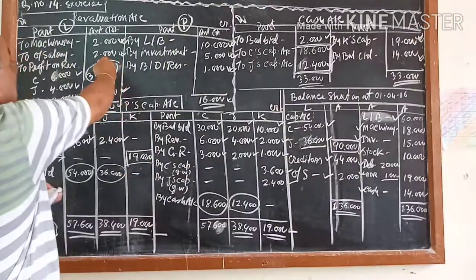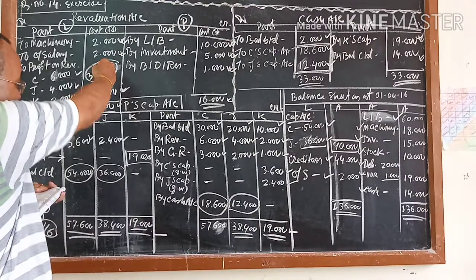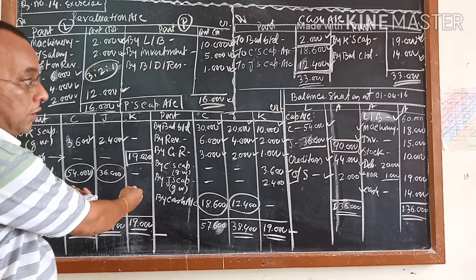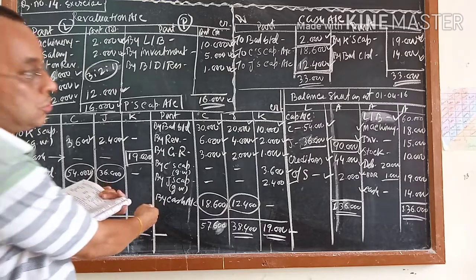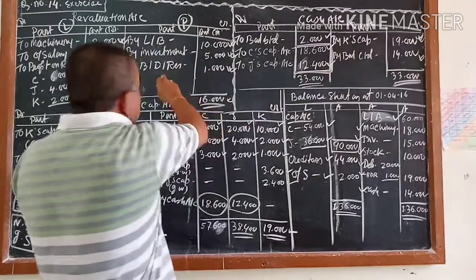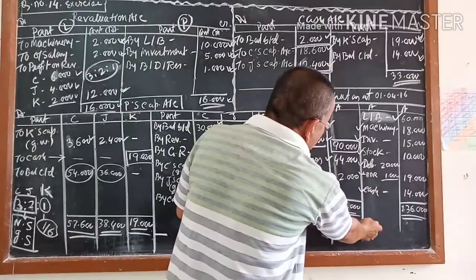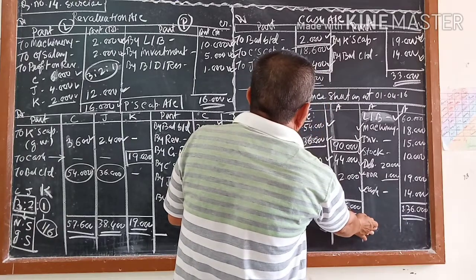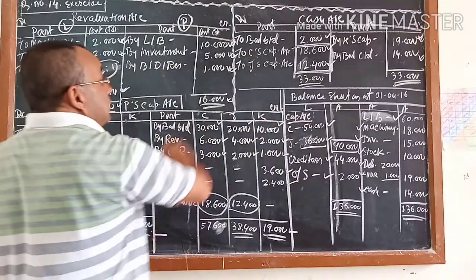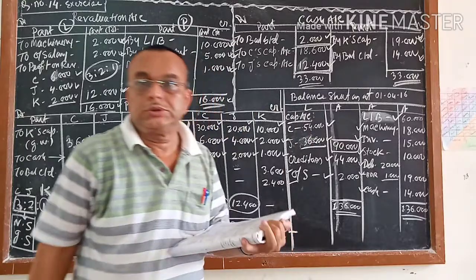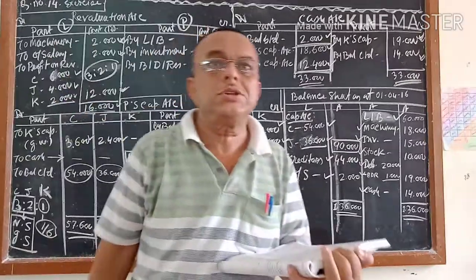Generally, we do the revaluation account first and after completing it we do the capital account, but here the capital account we cannot close. So what are we doing? After doing the revaluation account, we come here and first complete this one, then complete this one, then complete this one. Once again, read the questions.